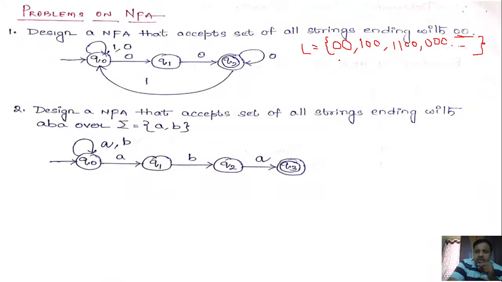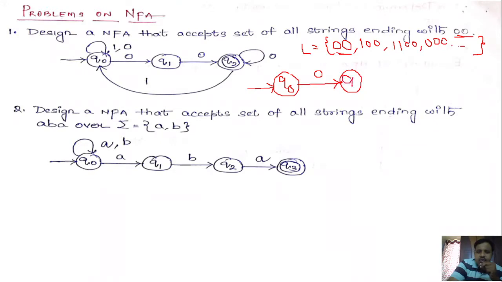Now you start constructing the NFA in such a way that it will accept the basic string first. How do we construct the NFA which accepts the basic string first? The first string is 0 followed by 0. Let me say Q0 is the starting state. In Q0 we wait for the character 0.